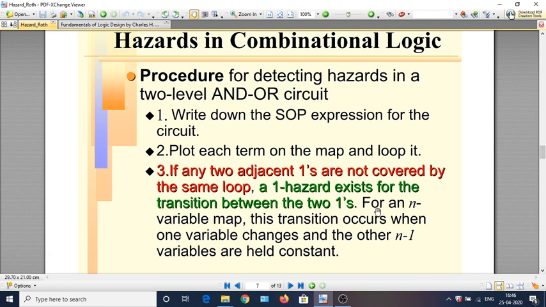If any two adjacent ones are not covered by the same loop, a 1 hazard exists for a transition between these two one squares. So for an n variable map, this transition occurs when one variable changes, the other n minus 1 variables are held constant. That is in the fundamental mode of operation.